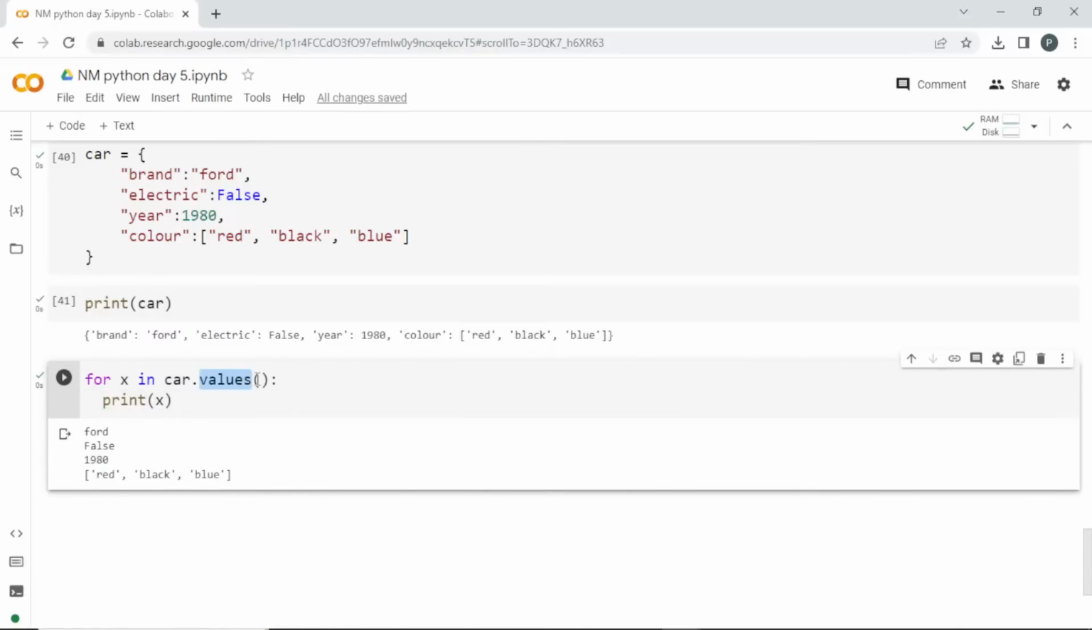And you can go for keys also. It is going to give you all the key names. And you can go for dot items. What I am going to do is call x comma y. These two variables will help me get both things. So brand is Ford. The value of x will be the key name and the value of y will be the value. Okay, key and value pairs.